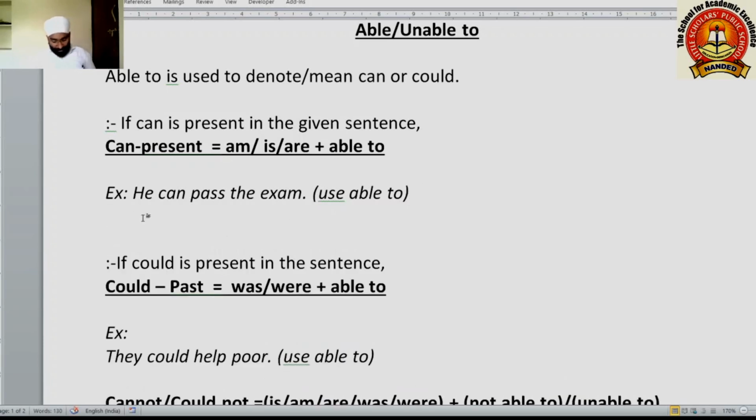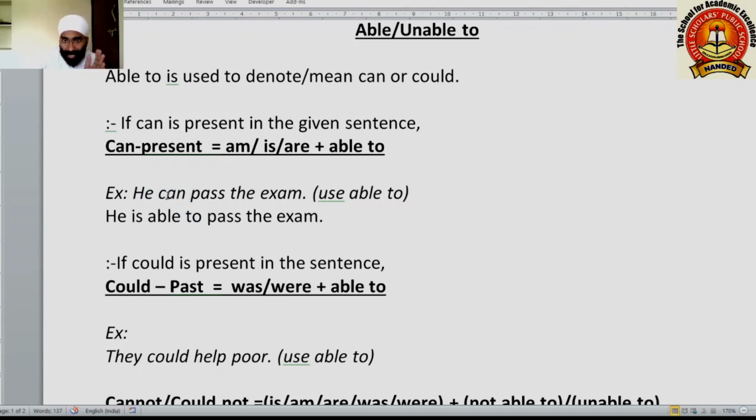So if they instruct you to use able to here, what will be the structure? He is able to pass the exam. Here we have used is and able plus to instead of this can.